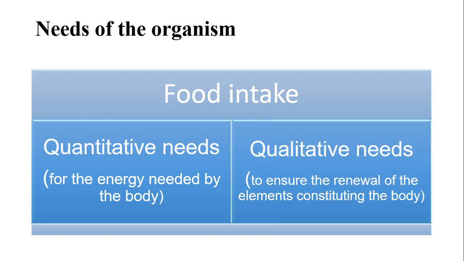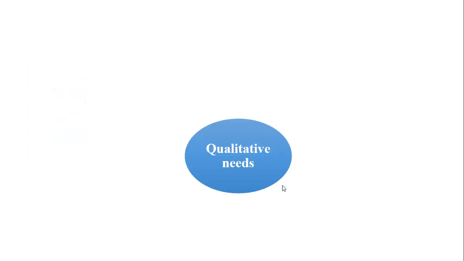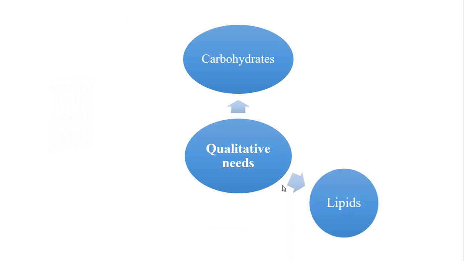Needs of the organism. The food intake should include quantitative needs for the energy needed by the body and qualitative needs to ensure the renewal of the elements constituting the body. Qualitative needs such as carbohydrates, lipids, and proteins.